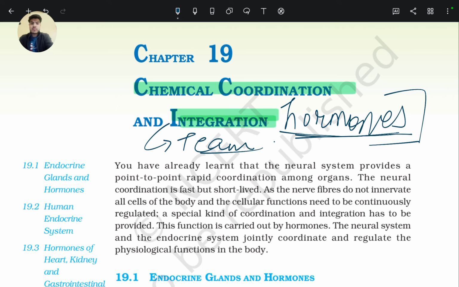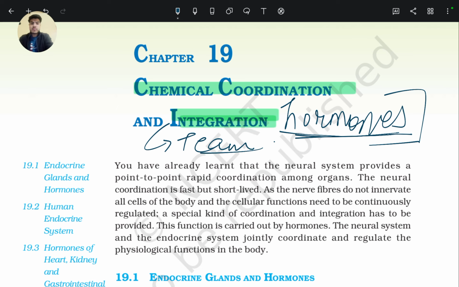Nerve fibers generate impulses or action potentials for a specific region or specific tissues and their cells. All body cells are not innervated by nerve fibers.